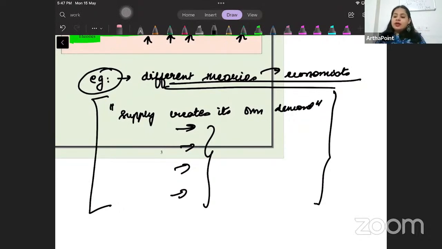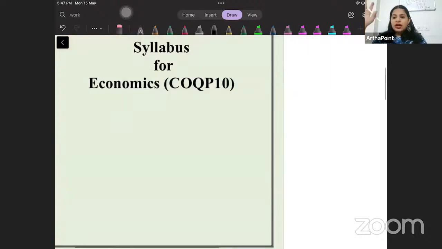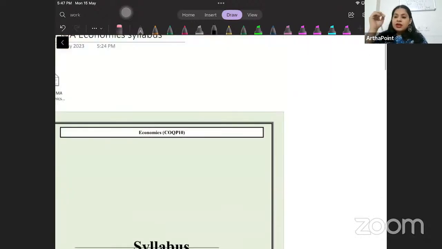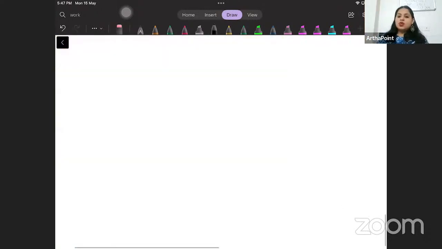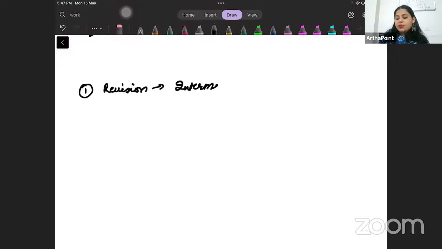So what I have started doing now, beta, along with what you are doing, let's try and understand how we want to do this course entirely. First of all, you have to go ahead and do a thorough revision. Revision of what? Revision of your intermediate lectures. Read them quickly, not that you keep wasting time on that only.